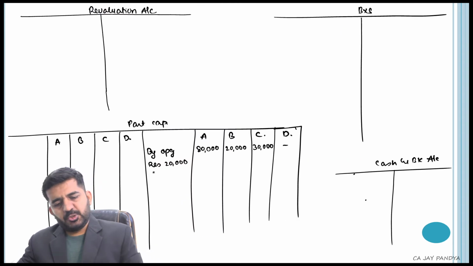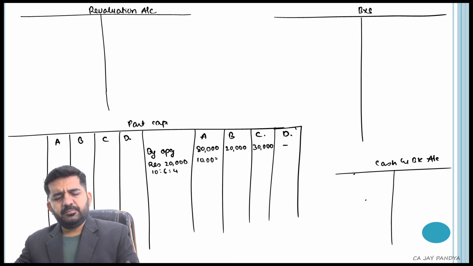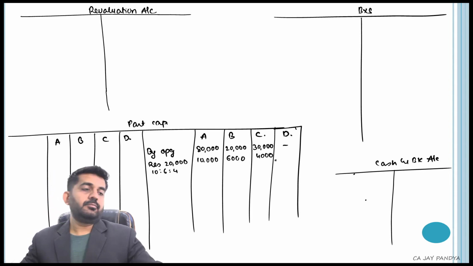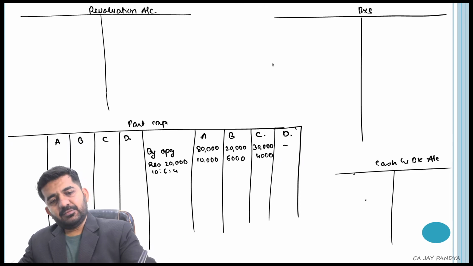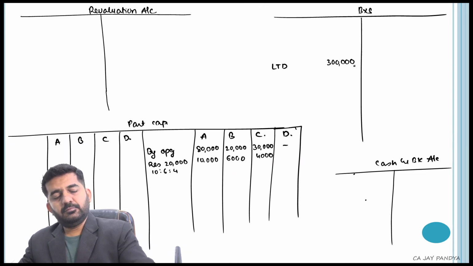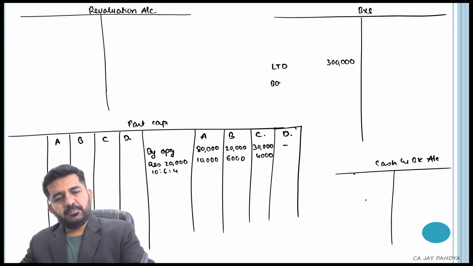Old ratio is 10:6:4. Will be 10,000, 6,000 and 4,000. Long term debt is 3 lakhs. Bank overdraft is 44,000.